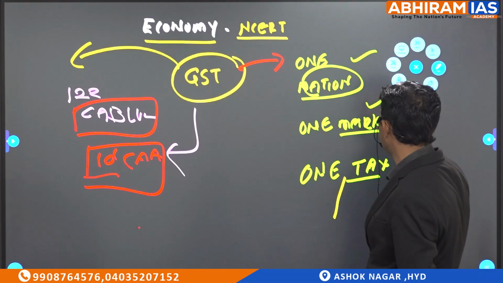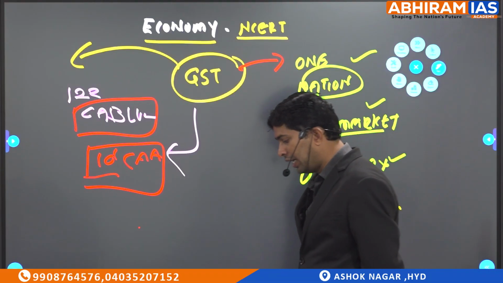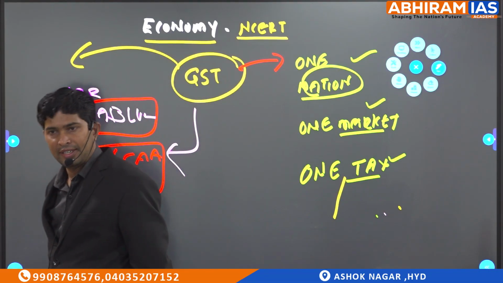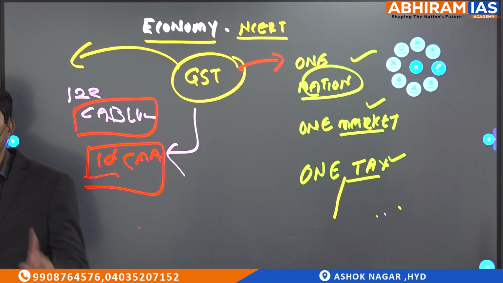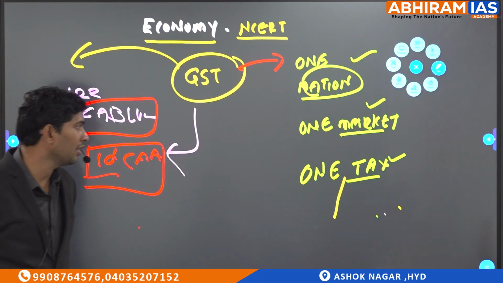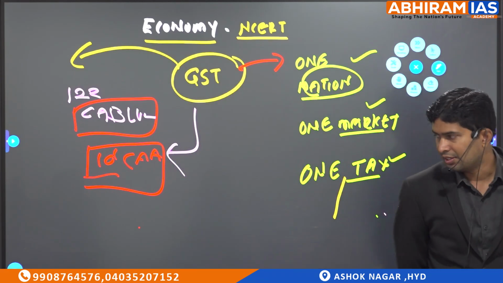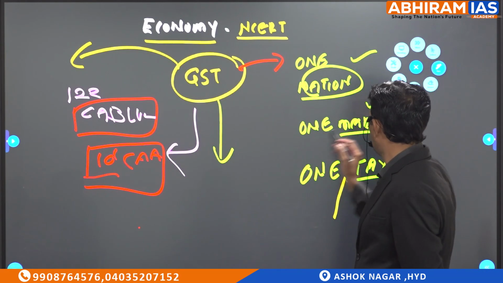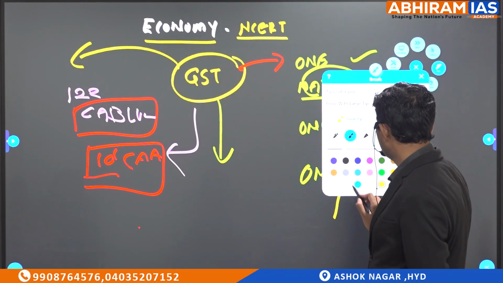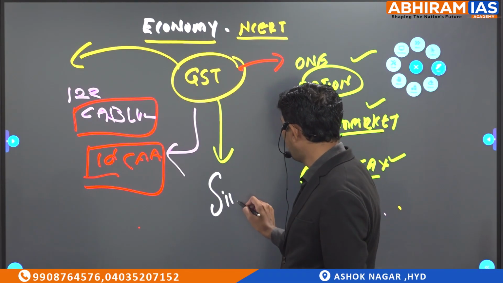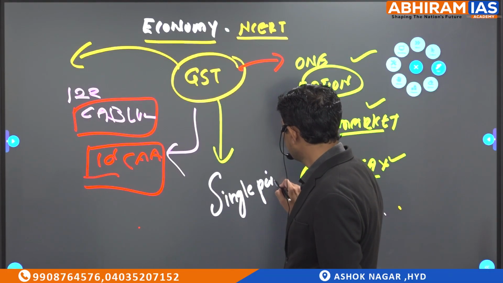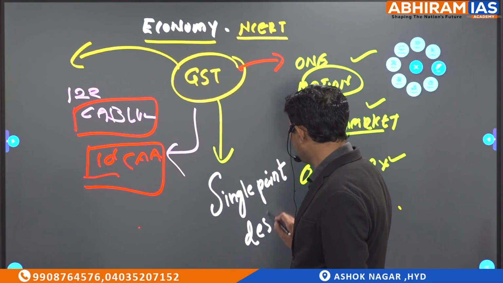So why are you saying one nation, dear? Throughout India, instead of multiple indirect taxes, there would be only one indirect tax. One market: consider the entire Indian domestic territory as a single market place. Tax: uniformity of the tax rates. That's why GST is called a single point, destination based tax.